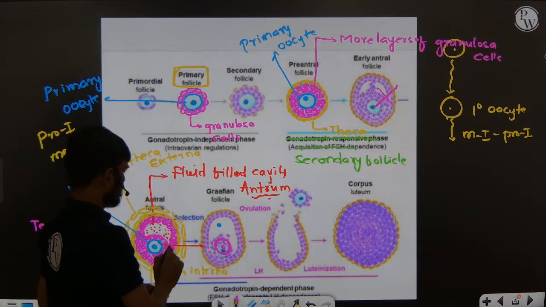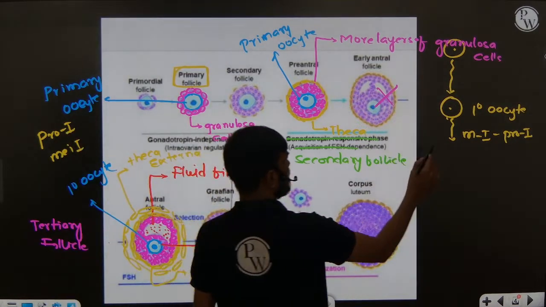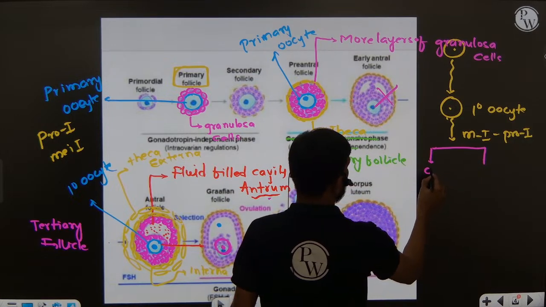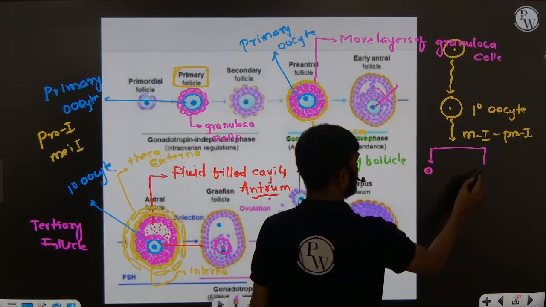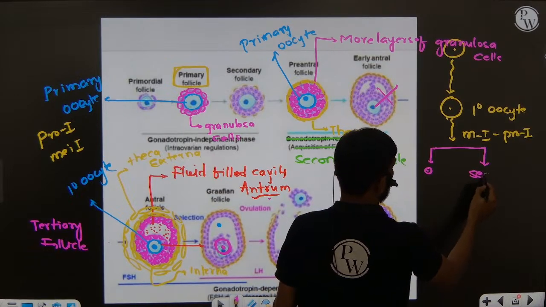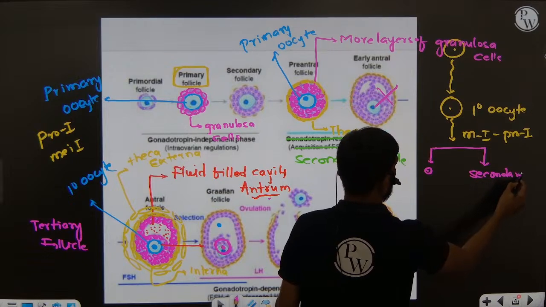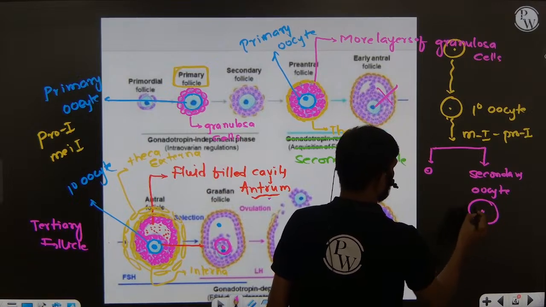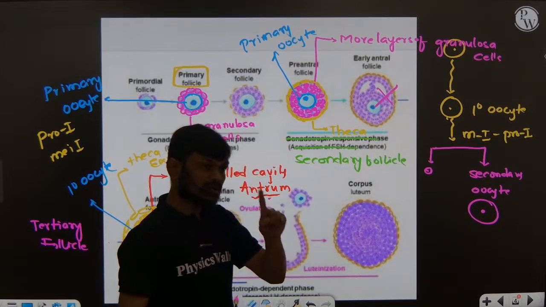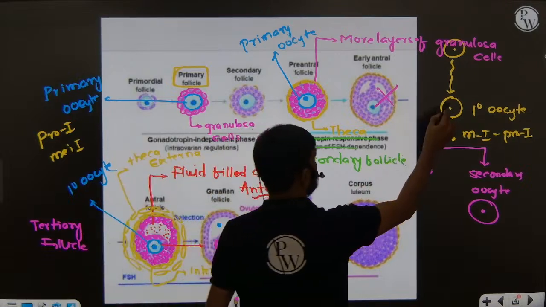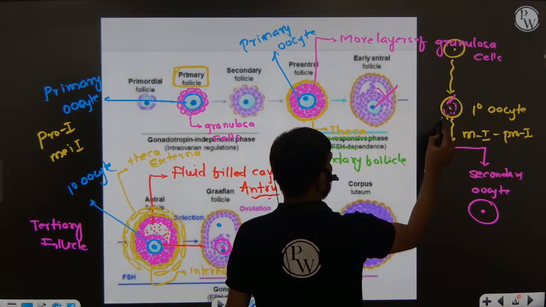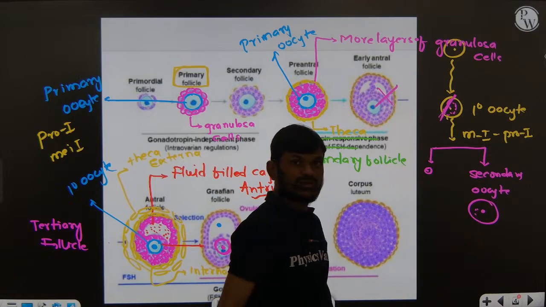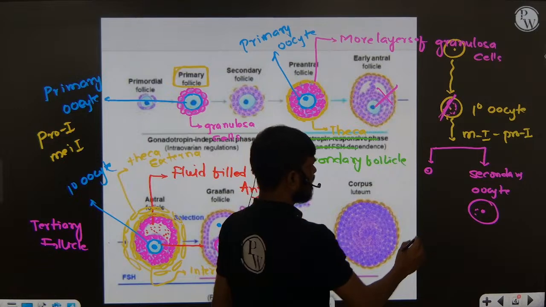Okay, so this primary oocyte completes meiotic division 1, producing a tiny polar body and a secondary oocyte. Now you can say the secondary oocyte is large in size because it retains the bulk of the cytoplasm. The bulk of the cytoplasm from the primary oocyte is retained by the secondary oocyte. Okay, so it is an unequal division.